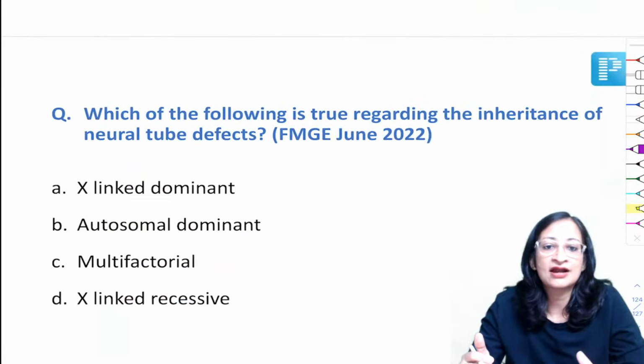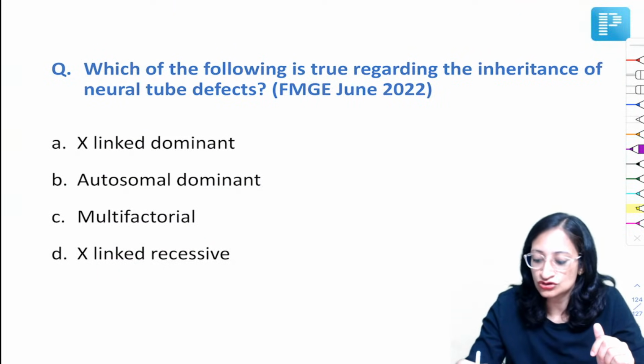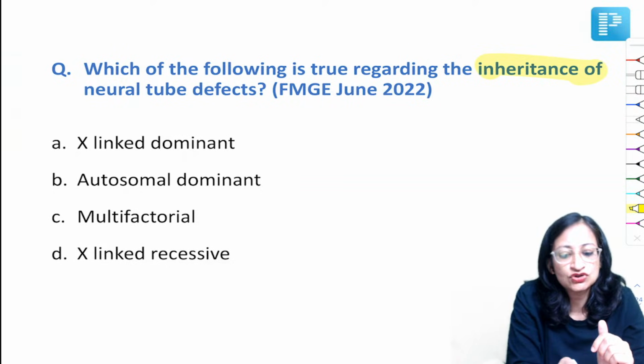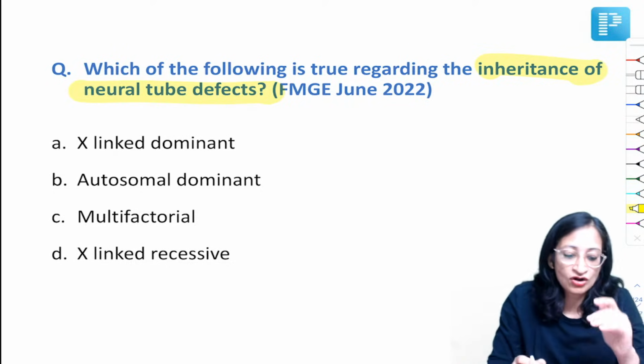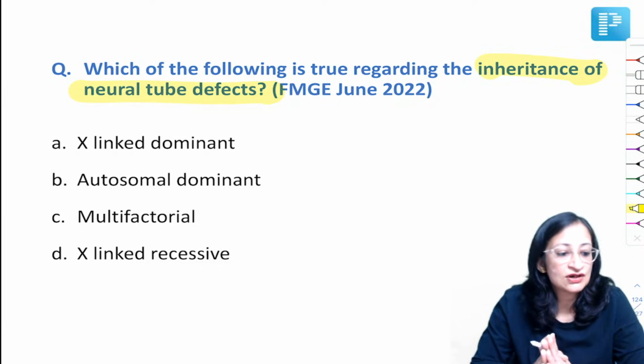Okay, right. Which of the following is true regarding the inheritance of neural tube defects? So neural tube defects, whether it has X-linked dominant inheritance, autosomal dominant, multifactorial or X-linked recessive. Yes, waiting for your replies.